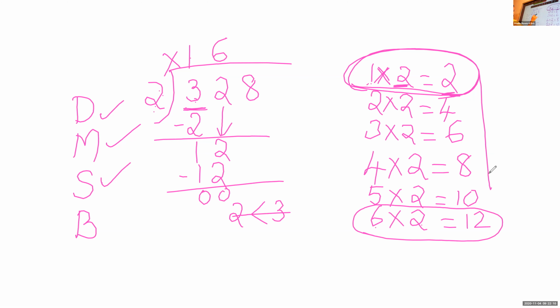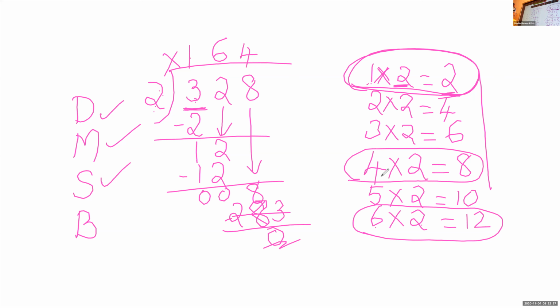Now again, what do we have to do? Bring down 8. Which is the number? 8. Okay. So Arav, look in the multiplication table and tell me, 2 multiplied by which number will we get 8? 4. Very good. 4 twos are 8. So we can take 8 minus 8, 0.